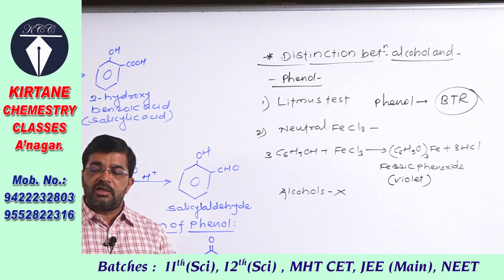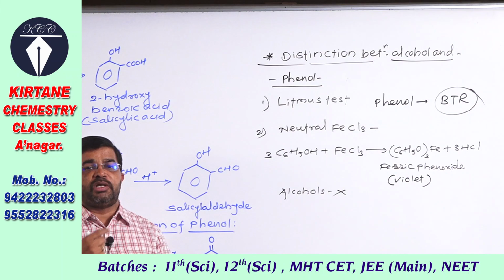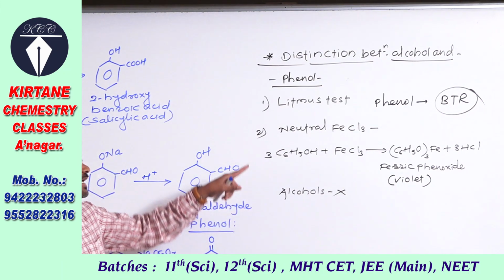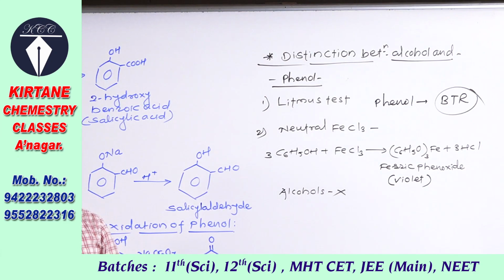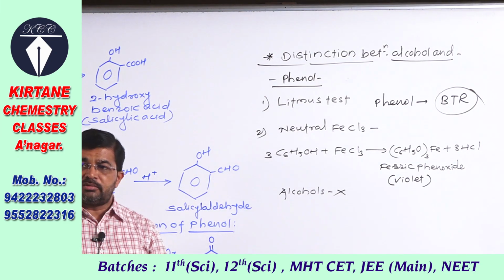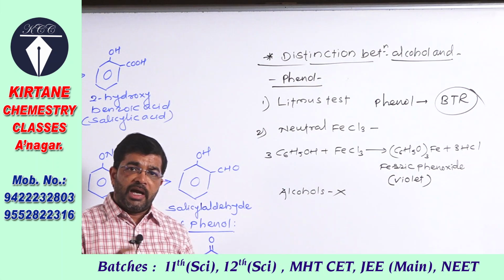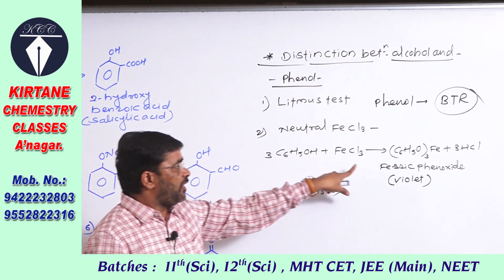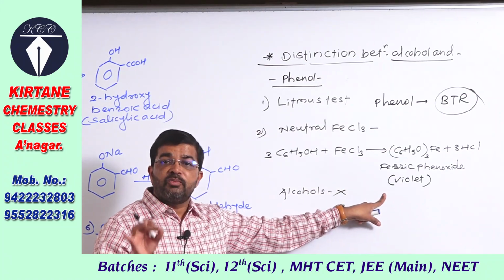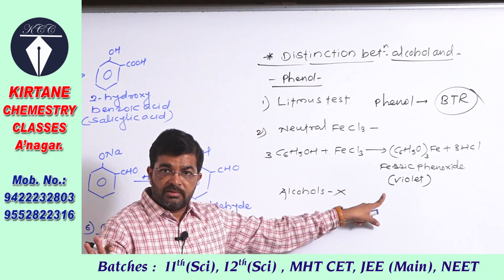The second color test to distinguish between alcohol and phenol is the reaction with neutral ferric chloride. You have to take neutral ferric chloride, and when that neutral ferric chloride is added to phenol, it forms ferric phenoxide which has violet color.